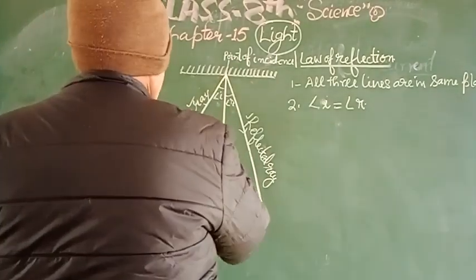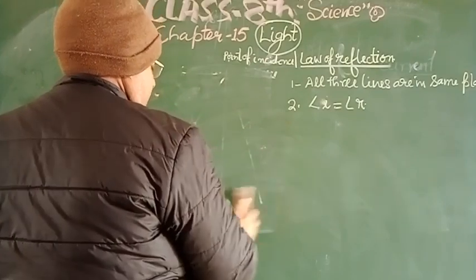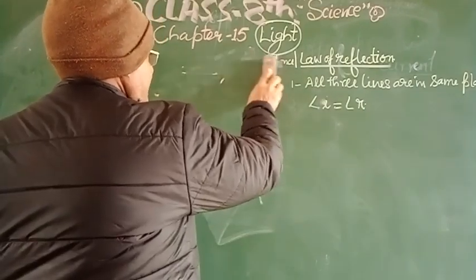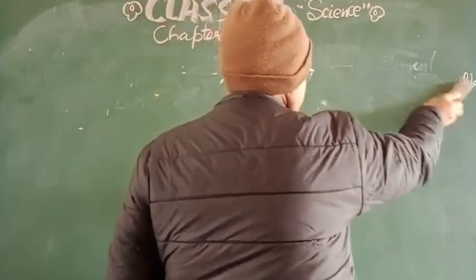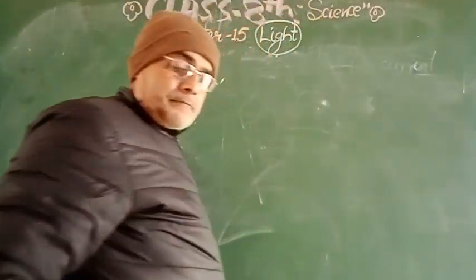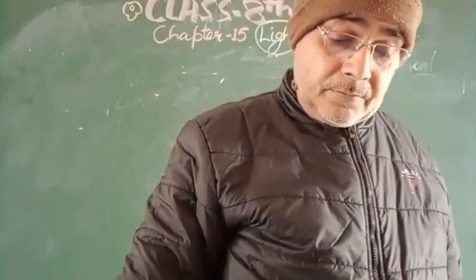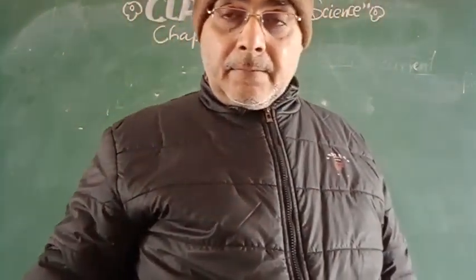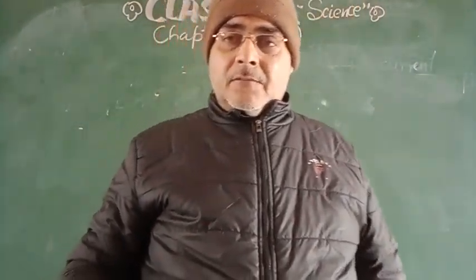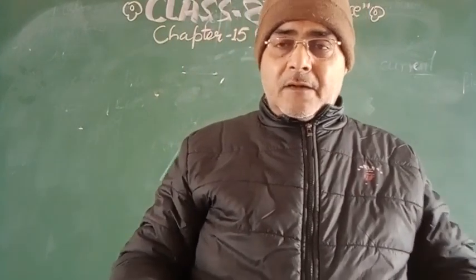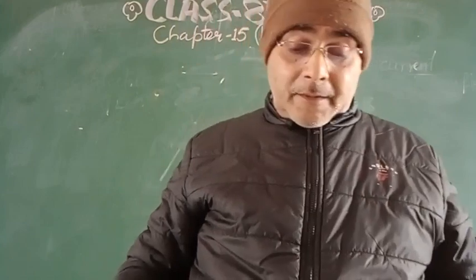Now come to the virtual image and the real image. My dear students, a real image means the image which is formed on a screen. When images are formed as a result of reflection inside different types of optics, that will be known as an optical image.